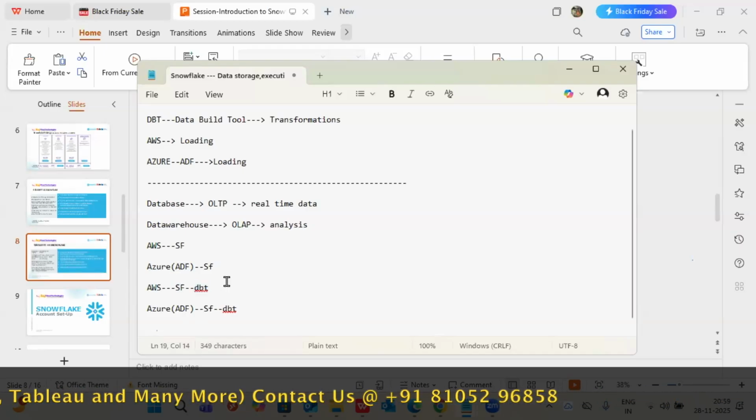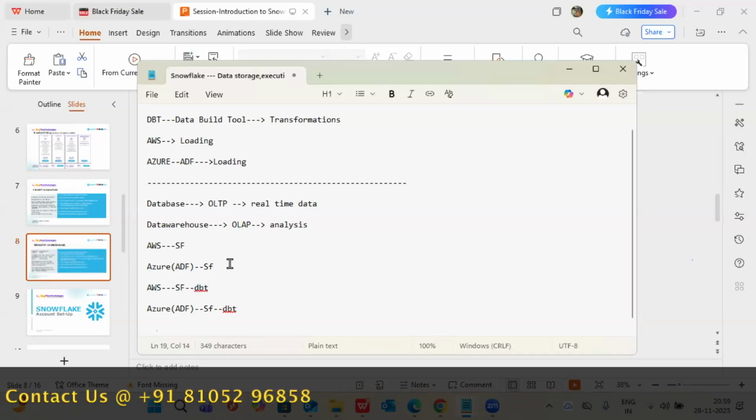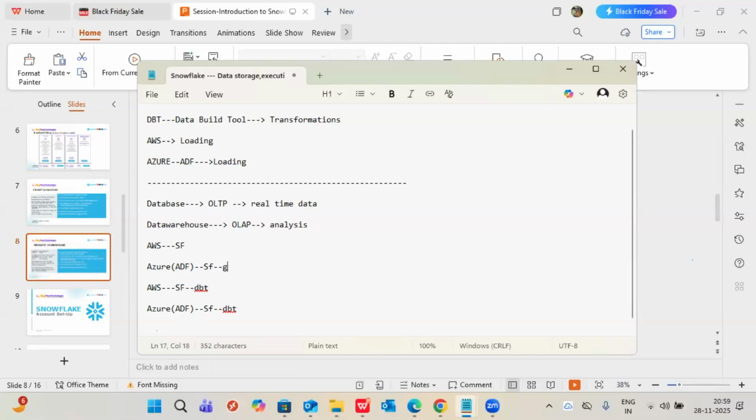Only transformation. But Snowflake also has a DBT, no? What is the difference between both? Snowflake doesn't have a Git repository. If you are handling a huge project, then with these two combinations, whether AWS or Azure doesn't matter. Snowflake with DBT combination is the best. If it is a normal project, only Snowflake people will choose. That is completely the client's decision now. We cannot say which combination they have. Based on the project's severity, they will choose.